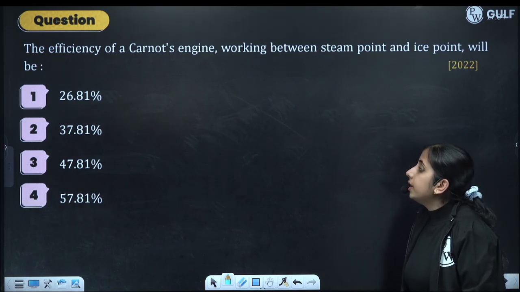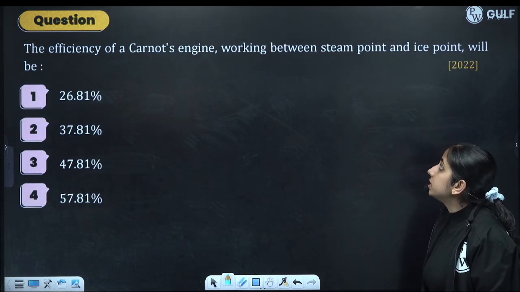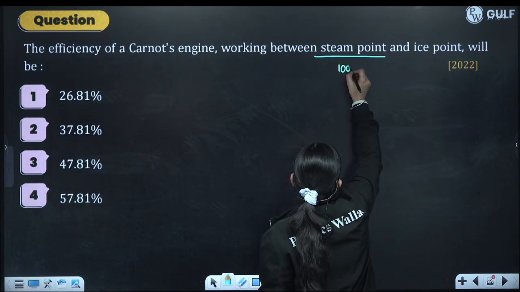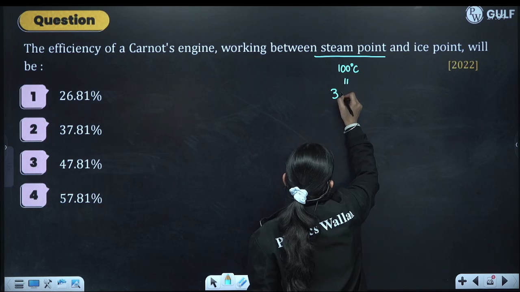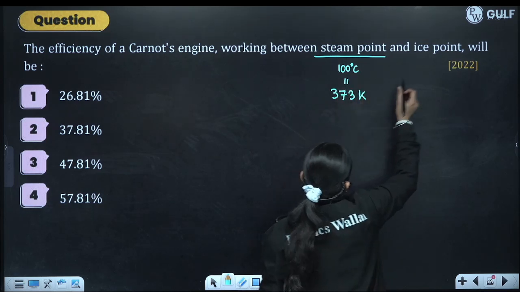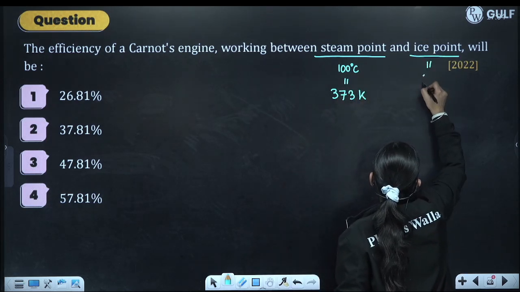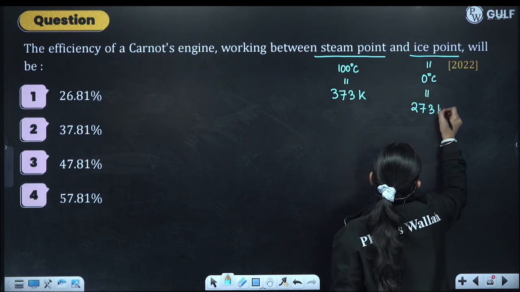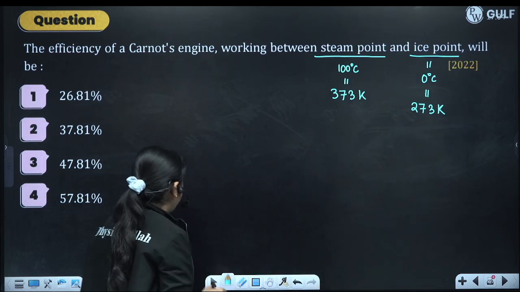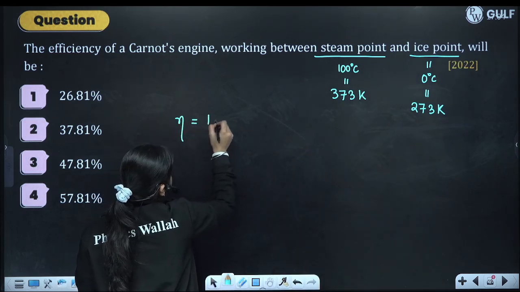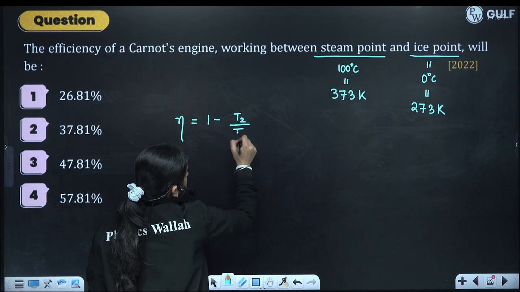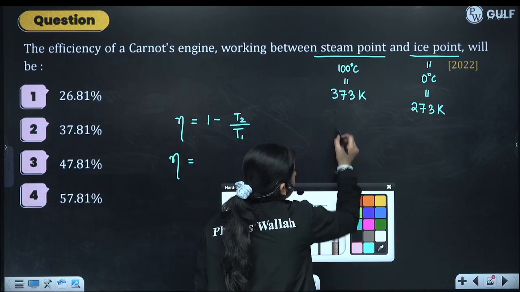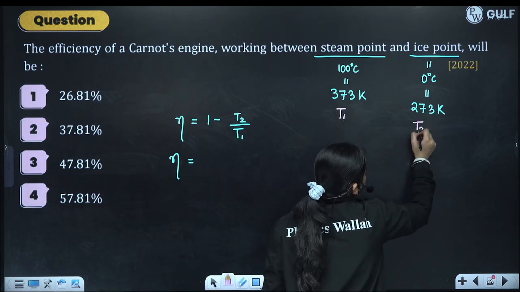See next question. The efficiency of a Carnot engine working between steam point, what is steam point? 100 degrees Celsius, which is equal to 373 Kelvin, and ice point, what is ice point? 0 degrees Celsius, which is equal to 273 Kelvin. We have to find its efficiency. So efficiency is 1 minus T2 by T1. This will be T1 and this will be T2.